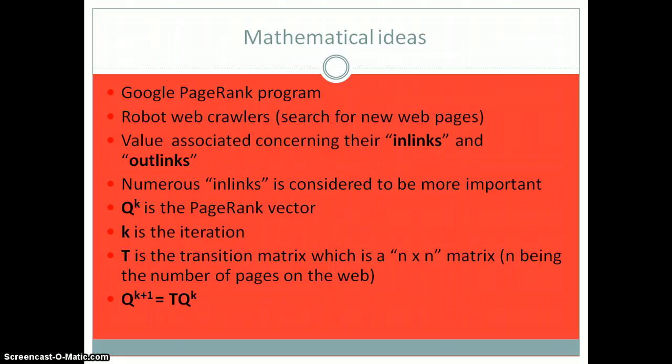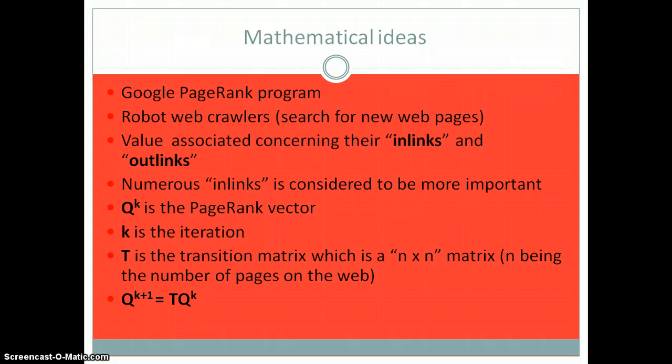This is how it works with inlinks and outlinks, and these inlinks and outlinks will afterwards go into the transition matrix in order to shape it, and then go with the PageRank program.